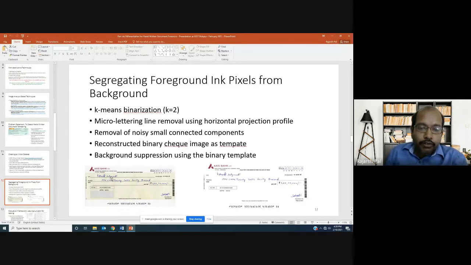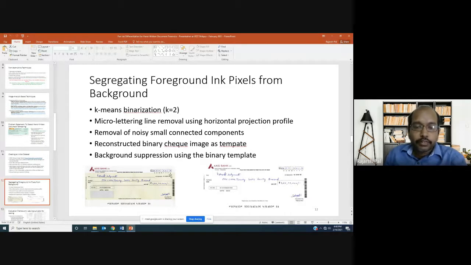When we did that, you can see that 20 is written there. Why? It intersects this micro lettering line. Now when we remove the micro lettering line plus the other additional components, it leaves the word disconnected. So in order to close those gaps once again, we do certain morphological processing, and based on that we reconstructed the binary check image, and that's considered as the template.